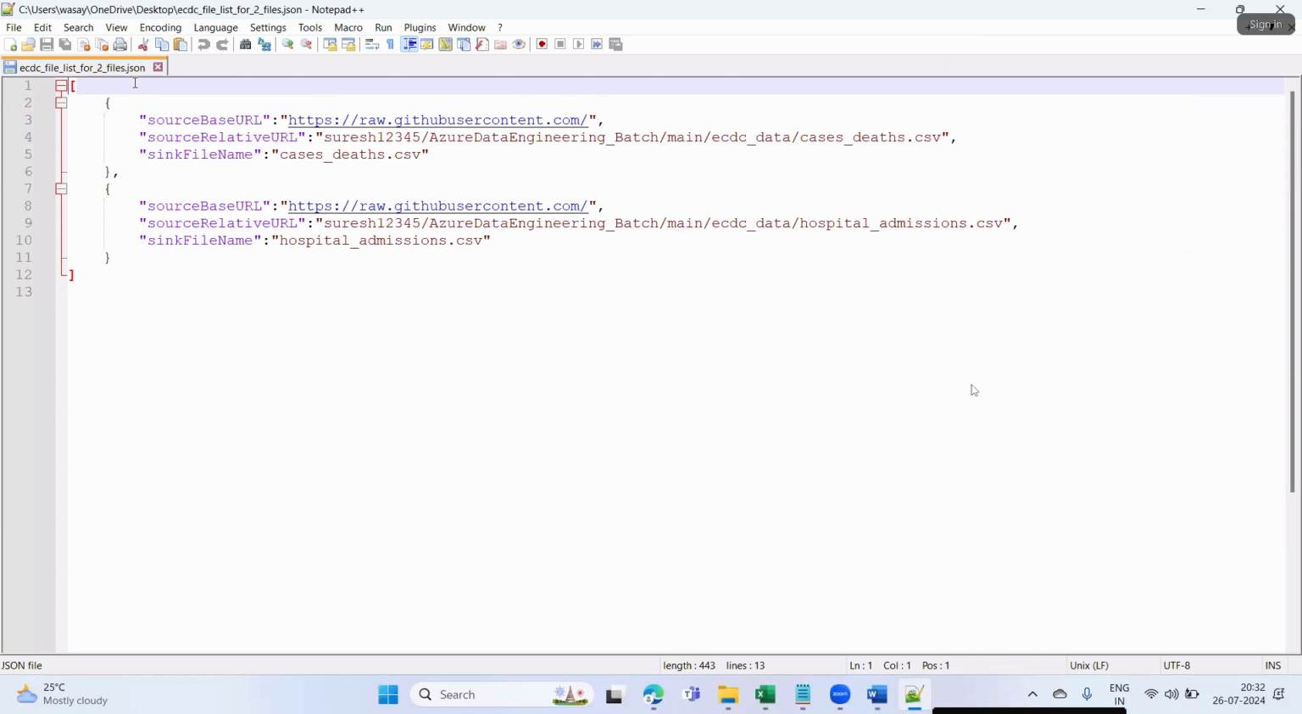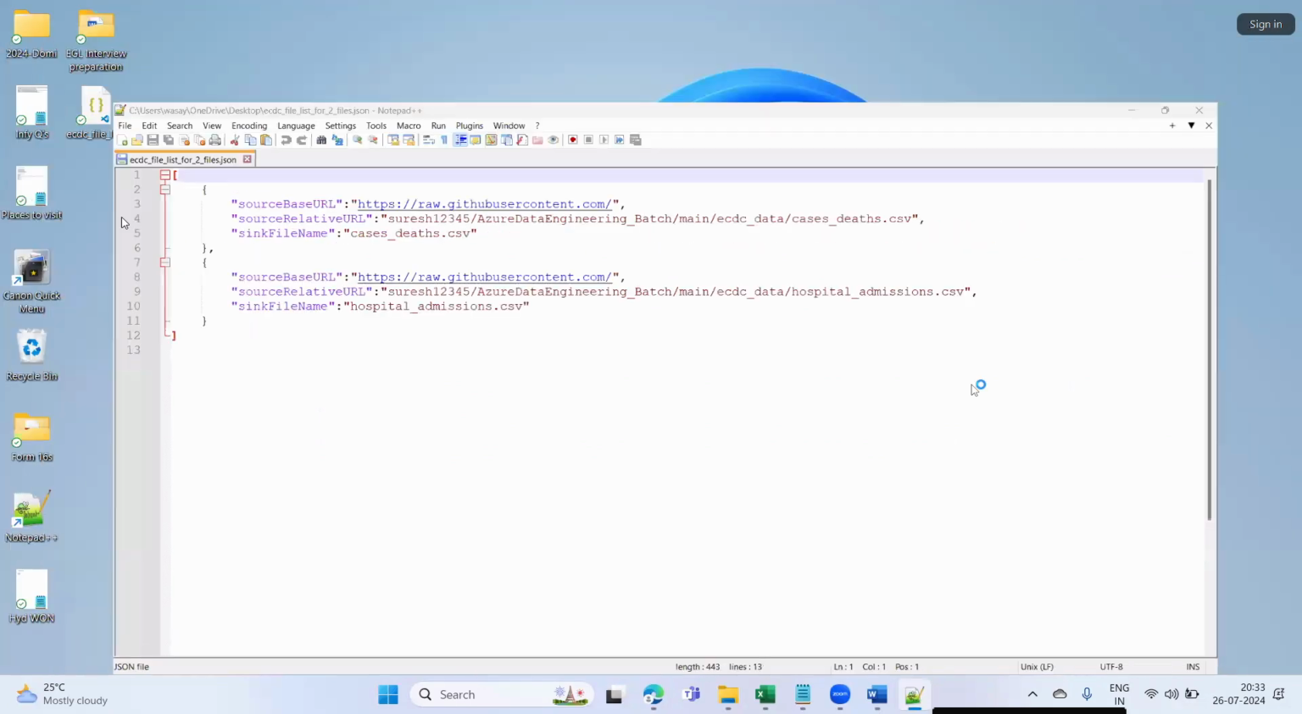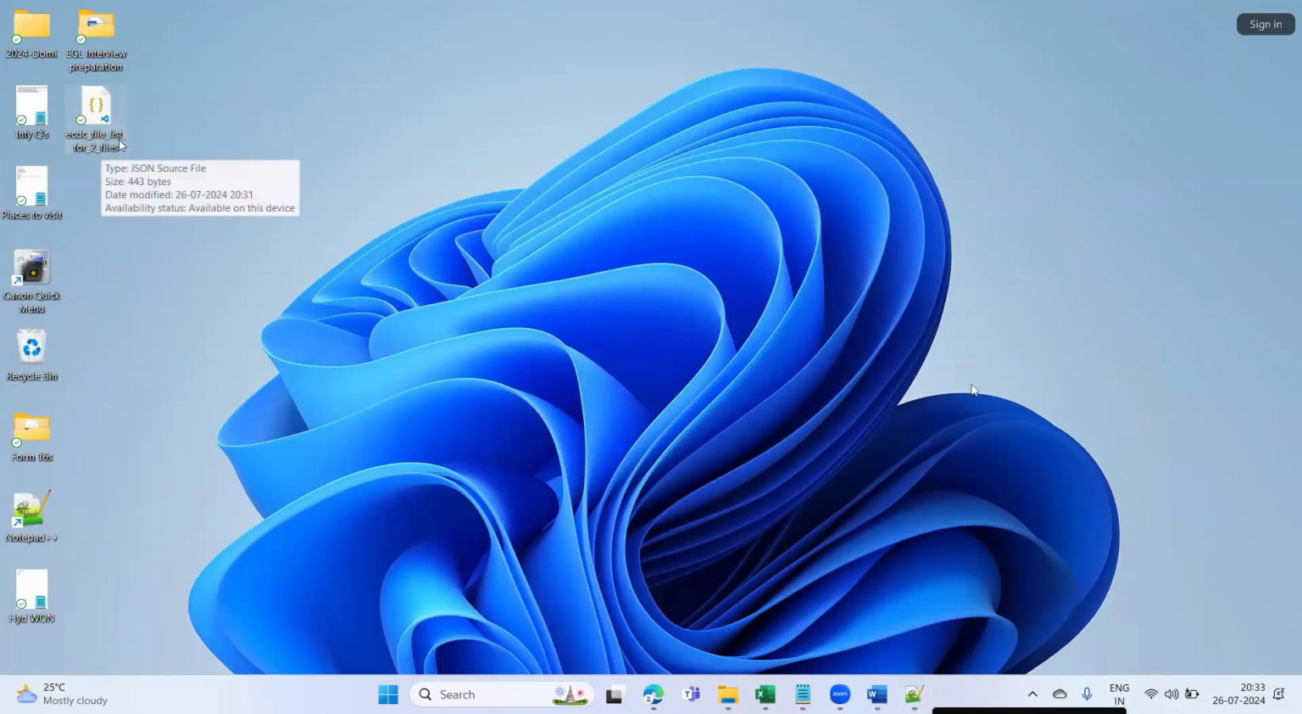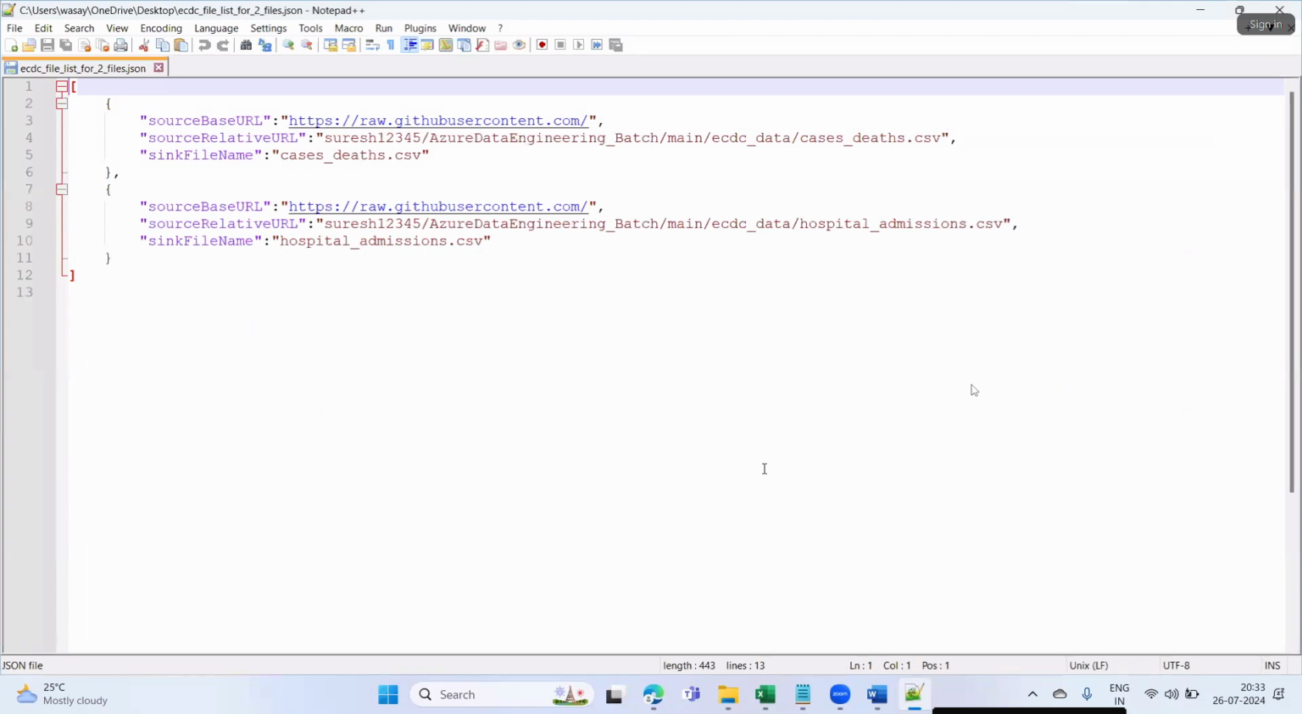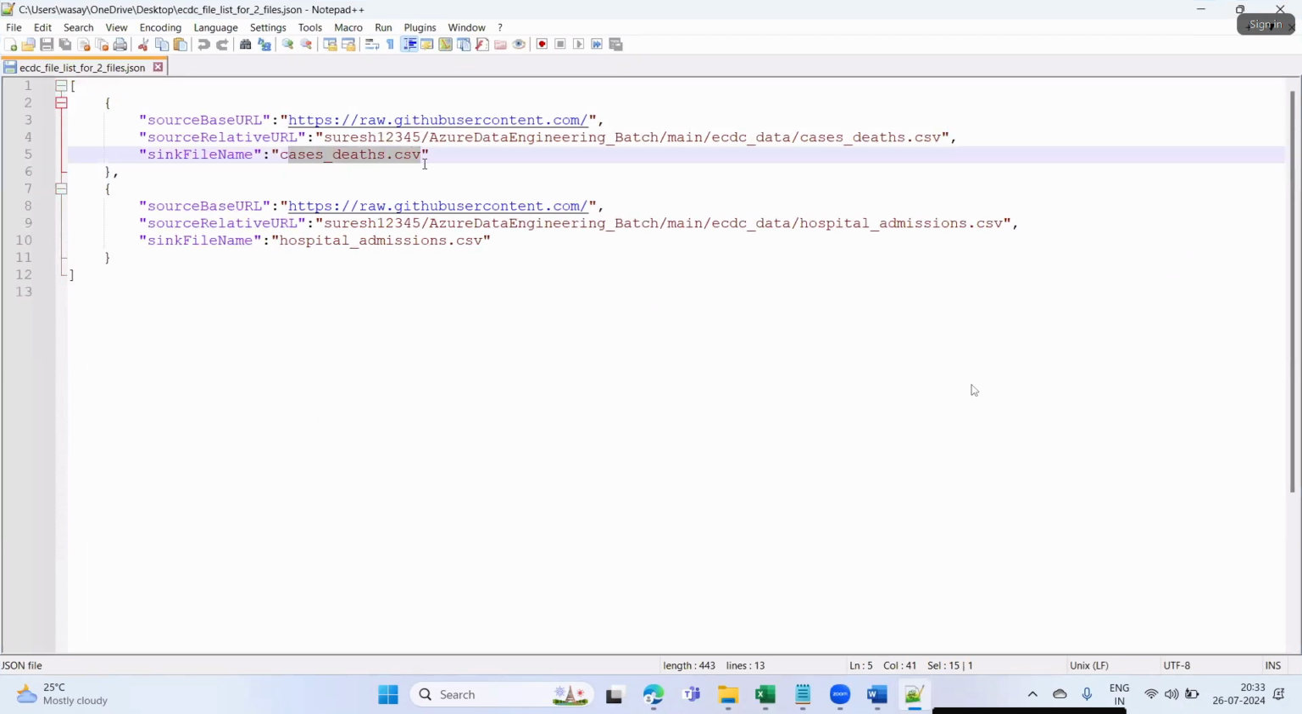See, this is my JSON file. What is this file? See, this is my JSON file, and my JSON file is having two files, that is CSV files, this one and this one. So two files are there, that is fine.